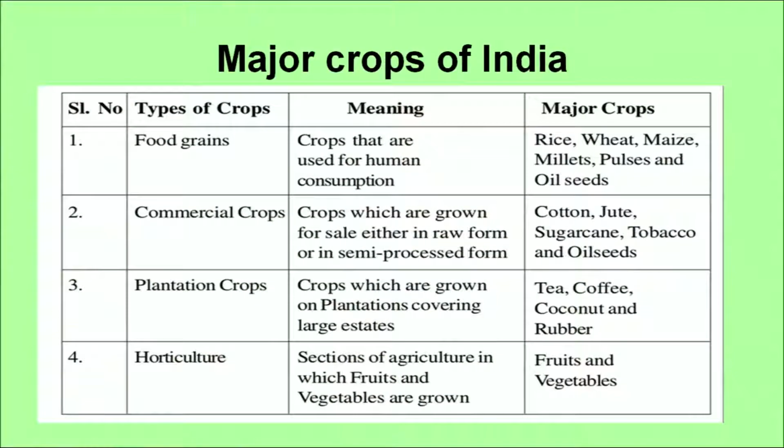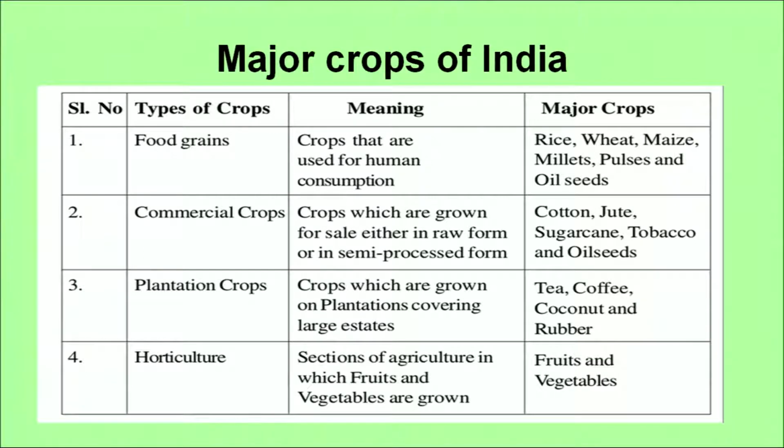In the summer season we have different types of crops grown. In the winter season we have different types of crops grown, and in between these two seasons we have other types of crops grown here. So, there is a seasonal pattern. Depending upon the season, we have different varieties of crops grown in India. Now, the table shows some of the major crops of India. One is food grain, the crops mainly used for human consumption, and rice, wheat, etc. are some of the major crops.